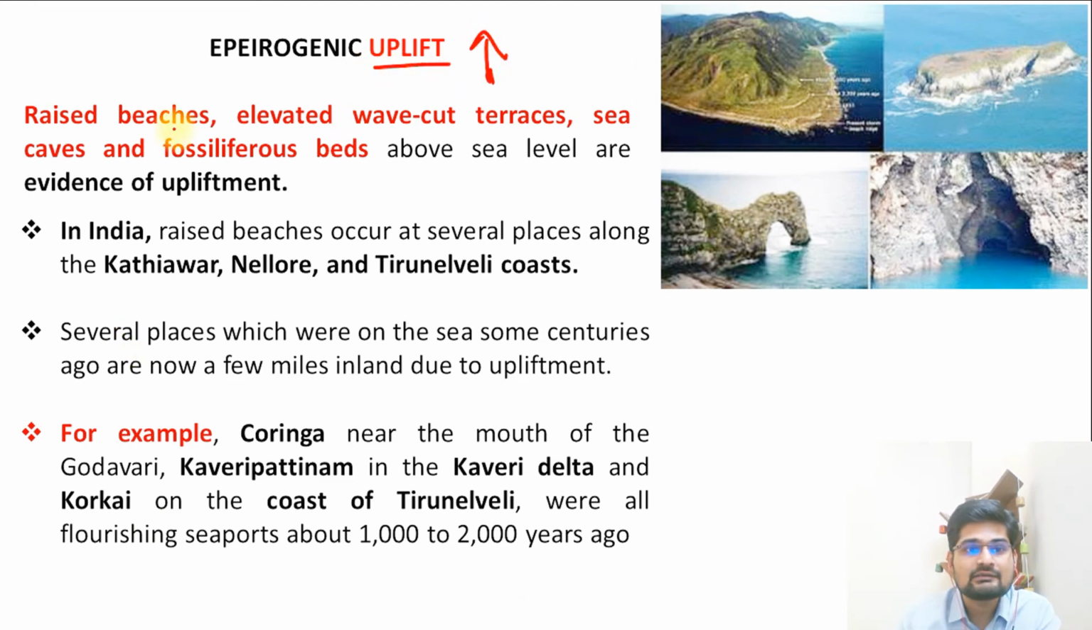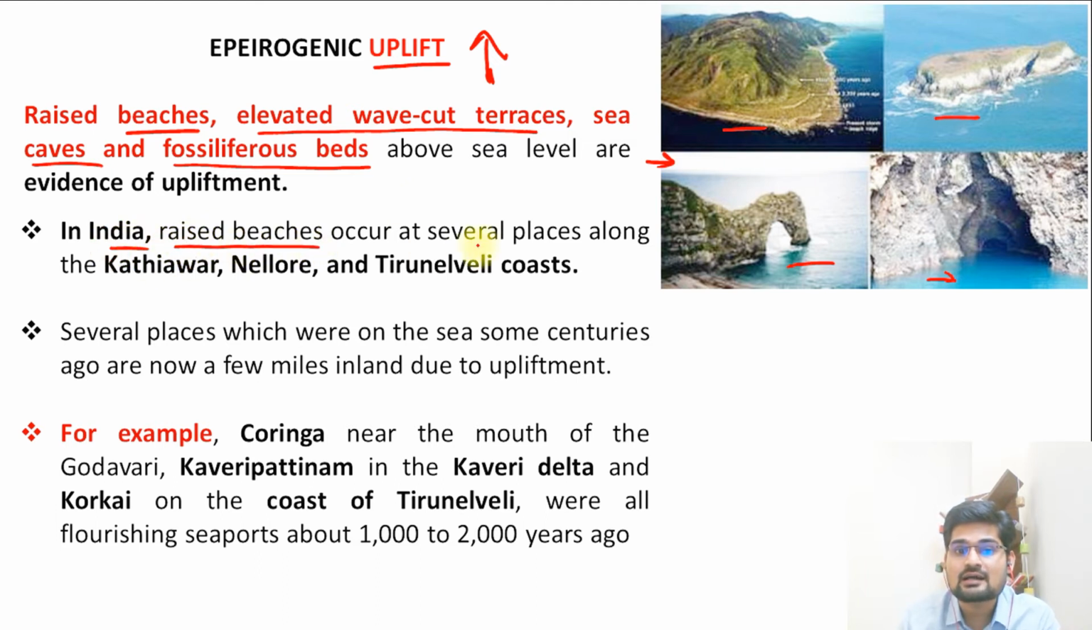So epeirogenic uplift, let's understand this uplift, up movement first. So what we see? Raised beaches, elevated wave-cut terraces, sea caves, fossiliferous beds. So look into these diagrams here. All these things that we are talking about have been represented. So in India, if we see examples, let's understand. The raised beaches occur at several places along the Kathiawar, Nellore and Tirunelveli coast. So these are very good examples of the epeirogenic uplift.